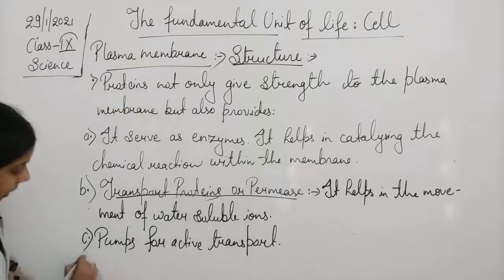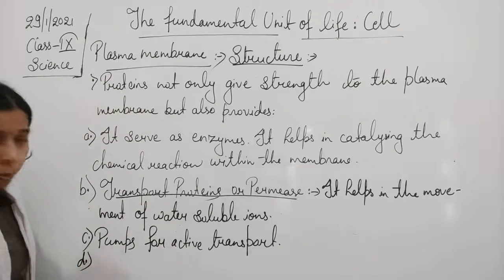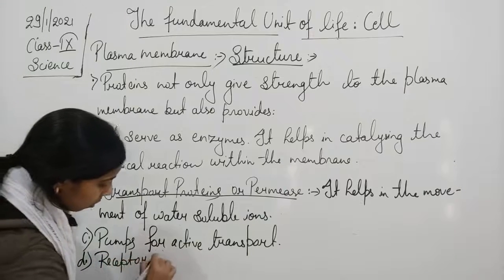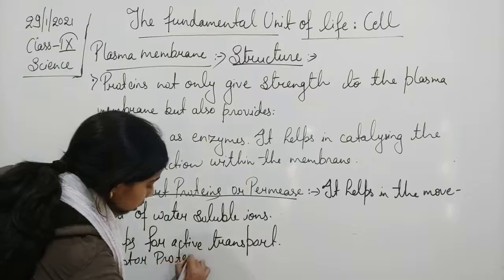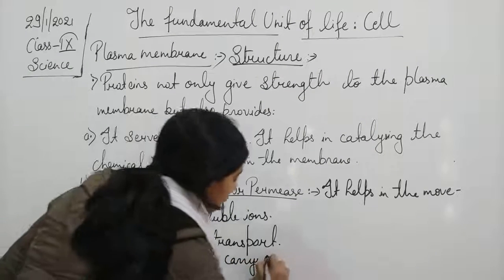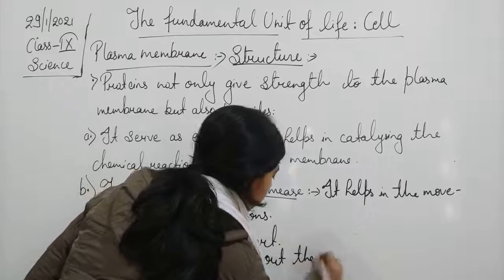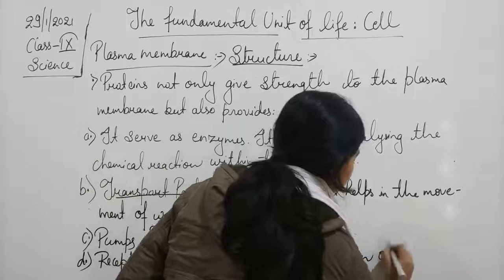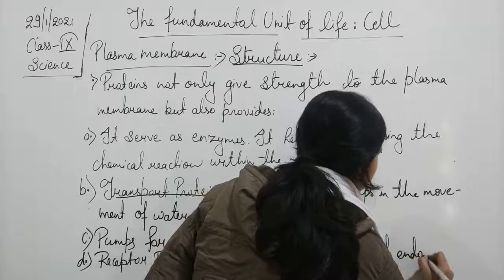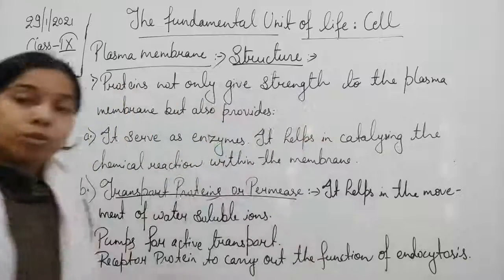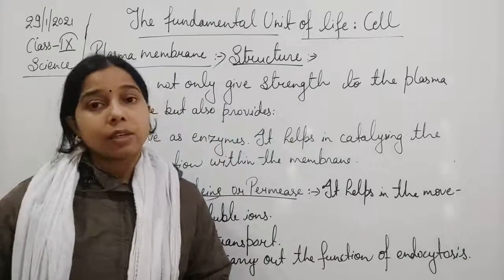So it acts as a receptor protein to carry out the function of endocytosis.